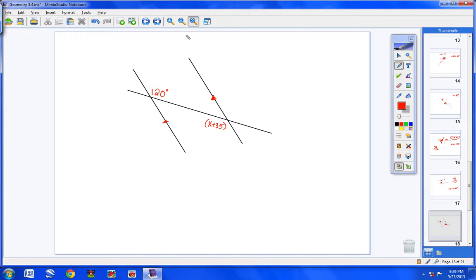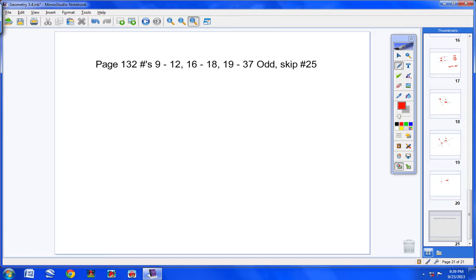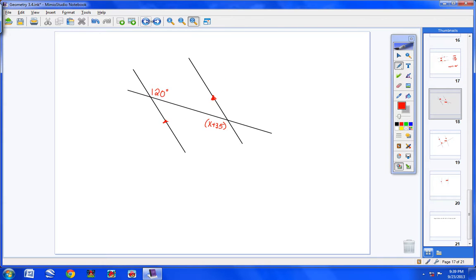Now we're going to throw some algebra at you. I think we have 3 problems left to give you a little closure. Yep, 3 problems left, and then we'll be finished with your notes, and I would like to encourage you to go ahead and get started with your homework. That would be a very, very smart thing to do.